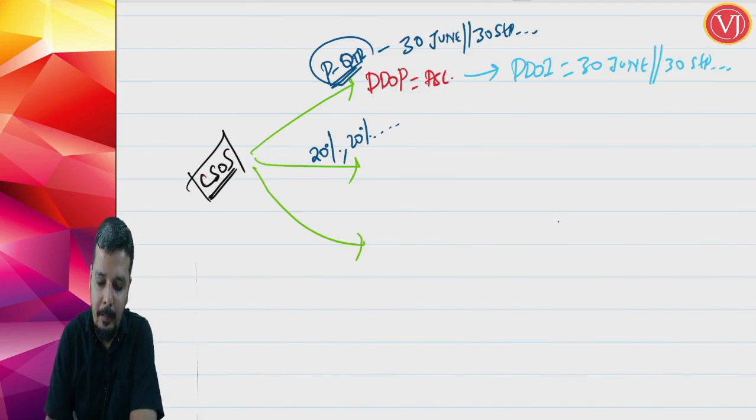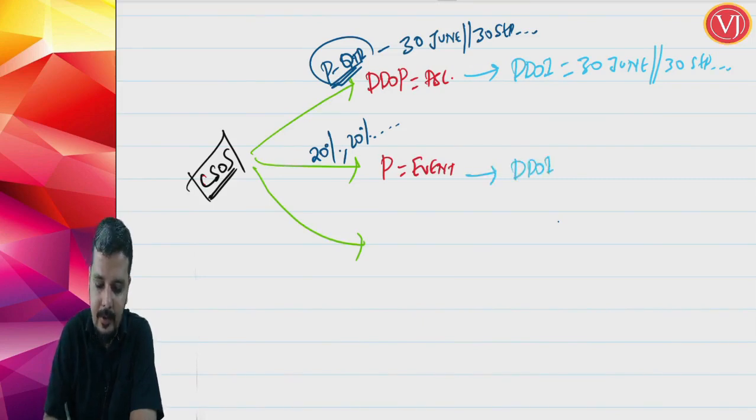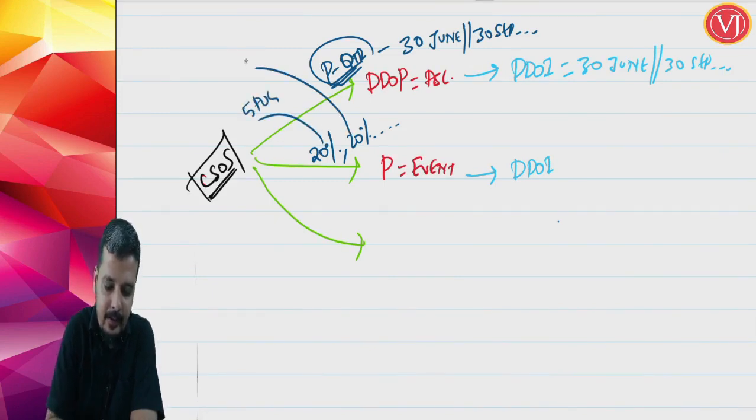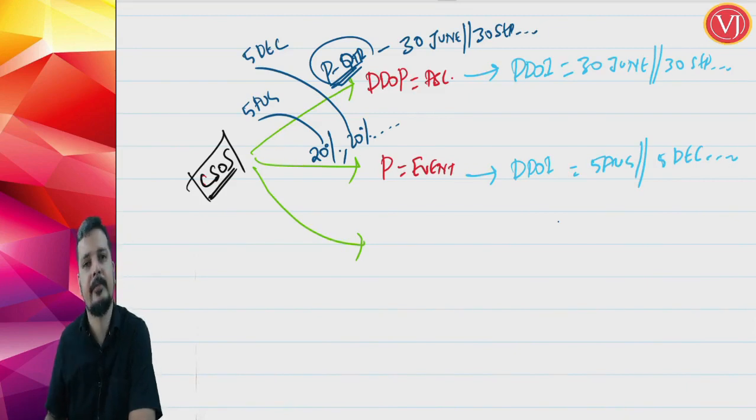Now, payment is linked to an event. For every completion of 20%, you will be raising the invoice. Now, the due date of invoice: assume that the first 20% completion happens on 5th of August and the second 20% completion happens on 5th of December. Then the due date of invoice will be the date of such completion: 5th of August for the first 20%, 5th of December for the second 20%, and so on.